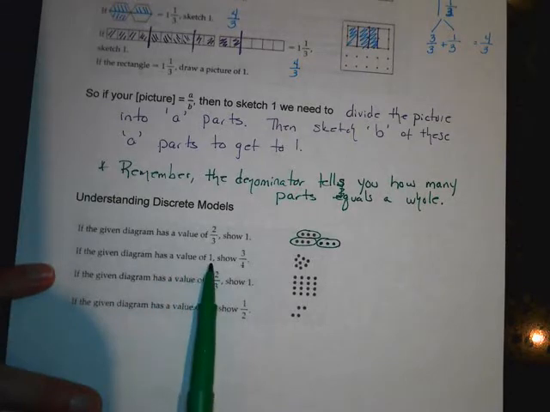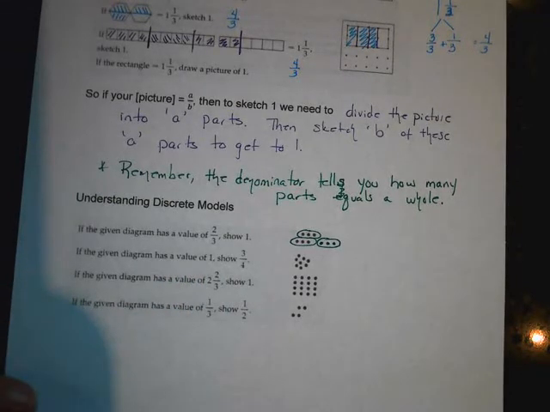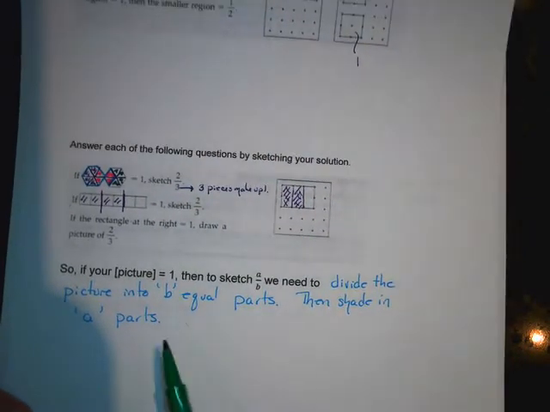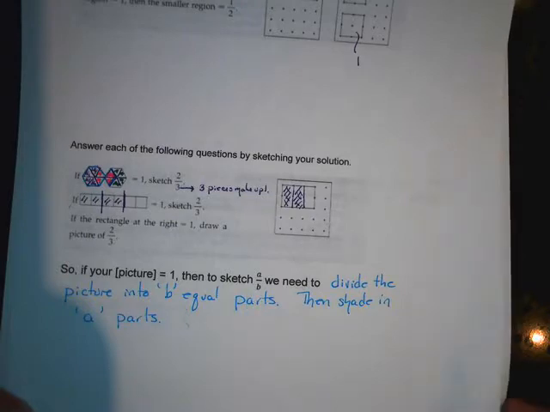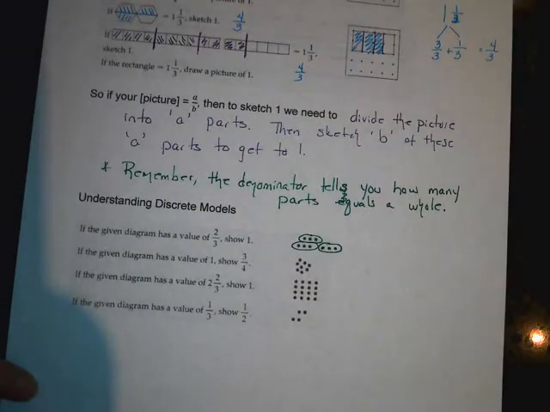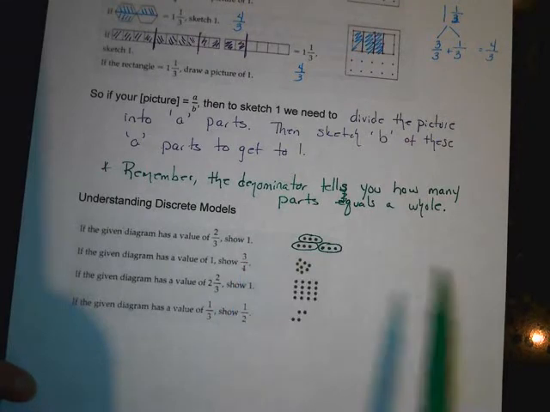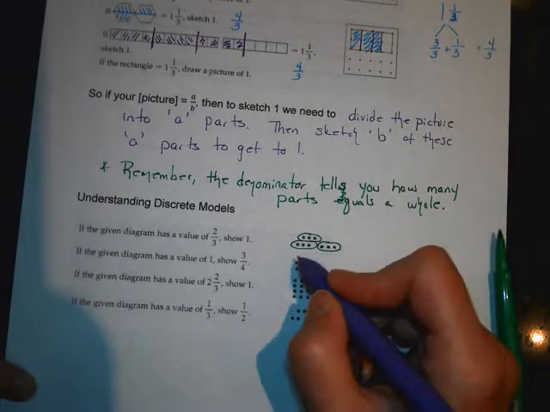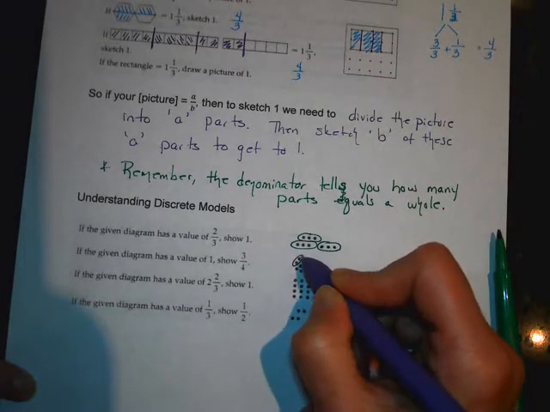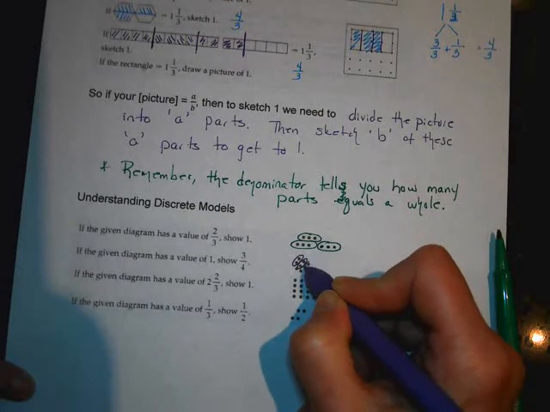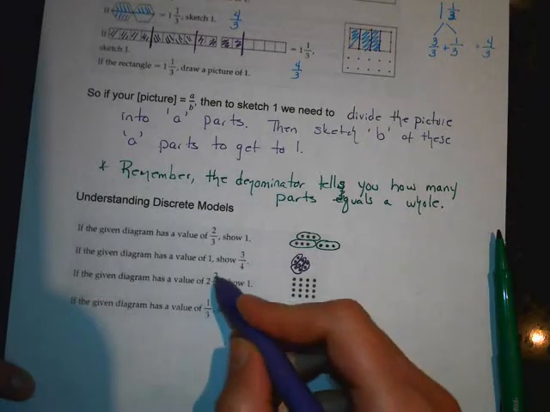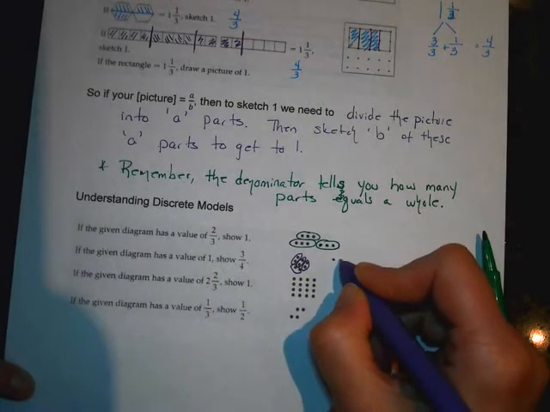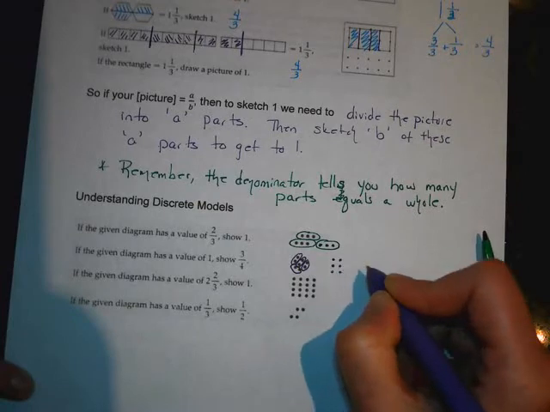All right, let's try this guy. If the given diagram has a value of 1, okay, so now it's equal to 1. So now these are these directions. So divide the picture into the denominator equal parts. So we want to divide this into 4 equal parts and only take 3 of them. All right, so we're going to divide this into 4 equal parts. So 1 has been divided up into 4 equal parts. So we want 3 of them. So does it make sense? We want 6 dots.